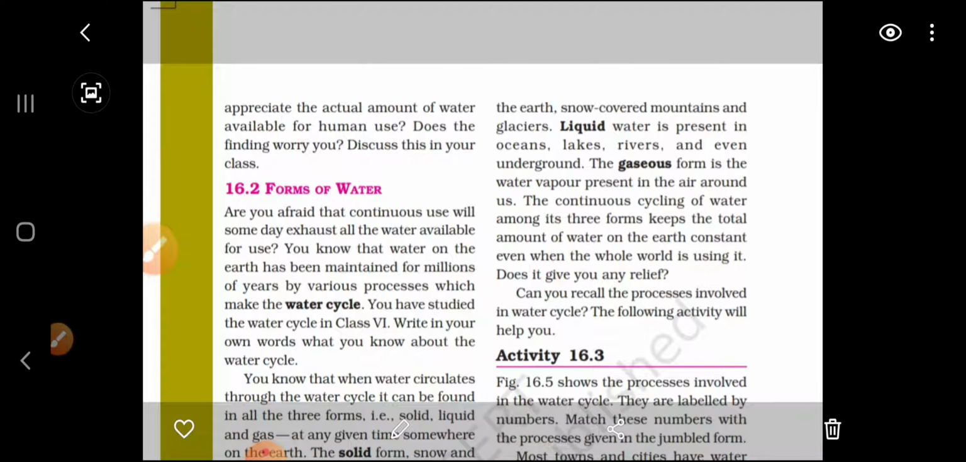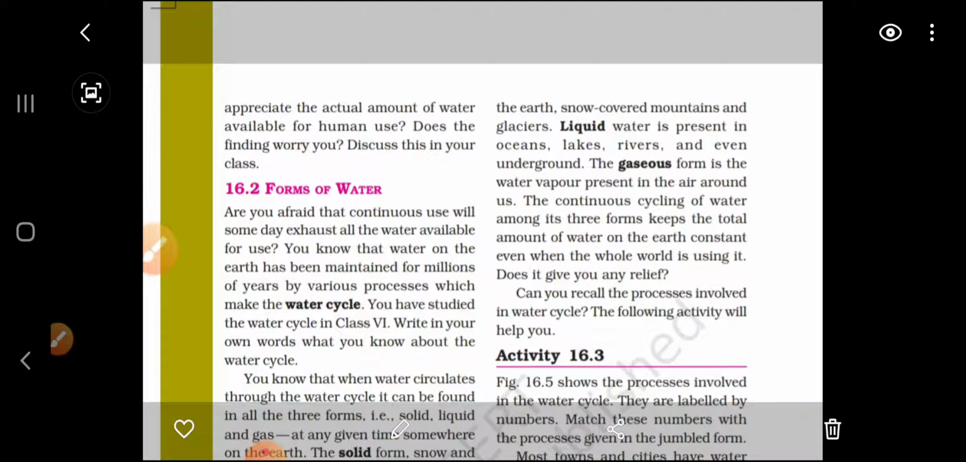Snow covered mountains and the glaciers. Liquid water is present in the form of ocean, lakes, river, and even underground water. The gaseous form is the water vapor present in the air around us. The continuous cycle of water among its three forms keeps the total amount of water on the earth constant.